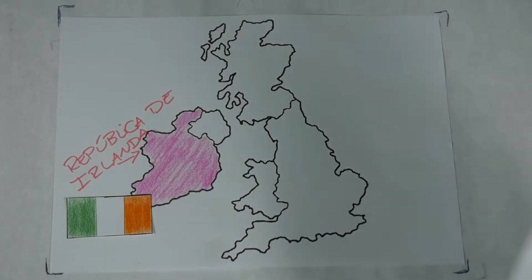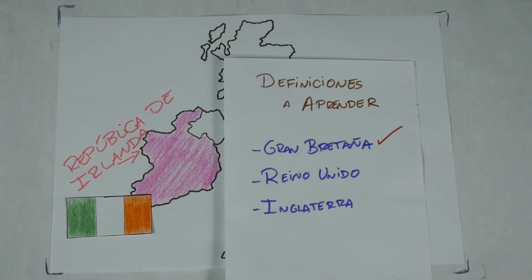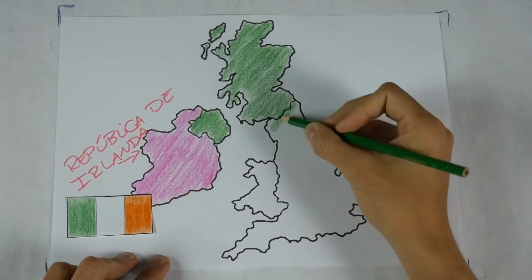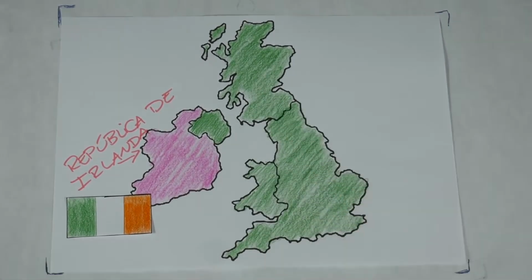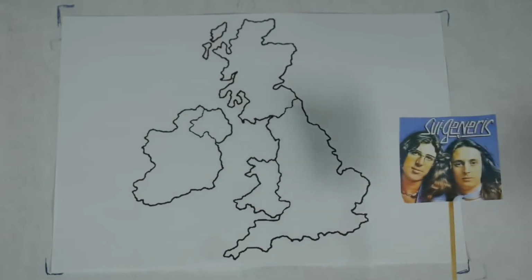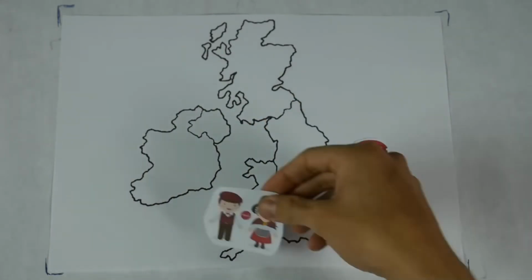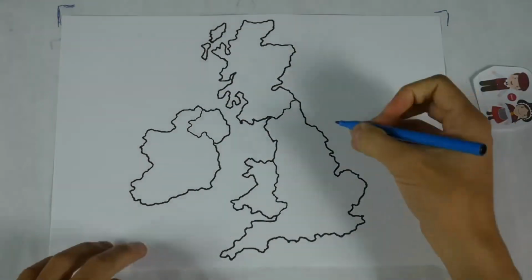Yes, here we have another one of the definitions. That is, every time you see this flag, which is the one displayed in the UN courtyard, you know it represents the United Kingdom. Now, the United Kingdom has a sui generis condition, as it is a nation made up of 4 nations, each with a different culture. Among them, we have England.